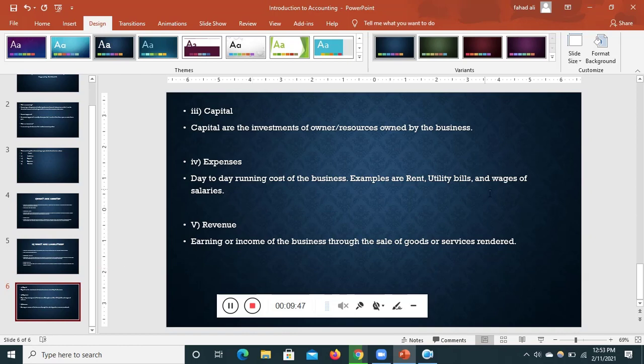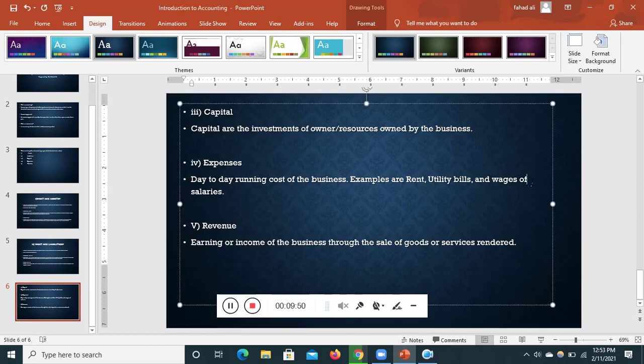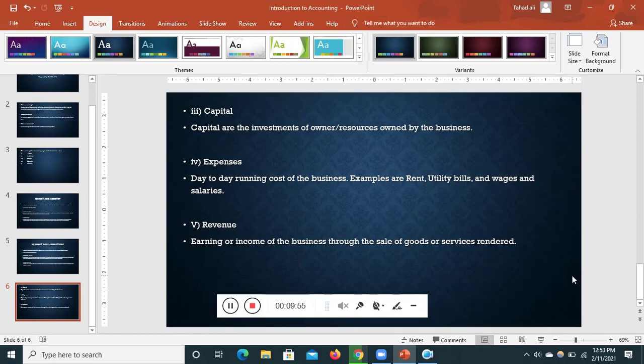So it is the earning of the business. Students often confuse it with the term profit. Profit means whatever has been left for you, you can take it home. But revenue is whatever you have earned. You have sold products worth 15,000. So that is your revenue. But when you deduct your expenses from it, let's suppose you deducted electricity and marketing cost from 15,000, you will be left with, let's suppose, 5,000. So that 5,000 is your profit. So profit and revenue are different in terms.